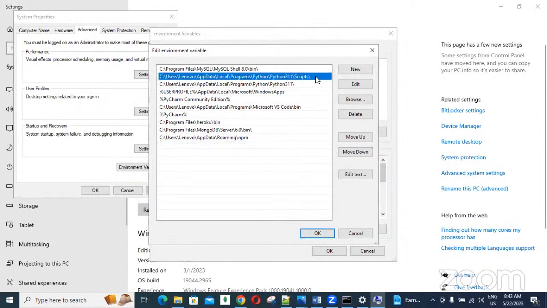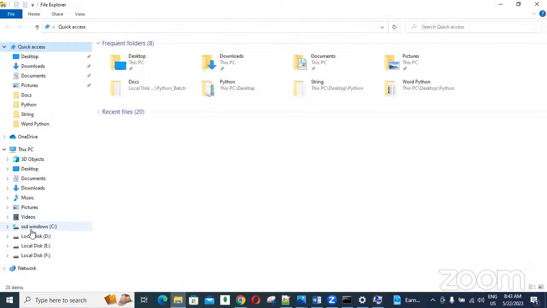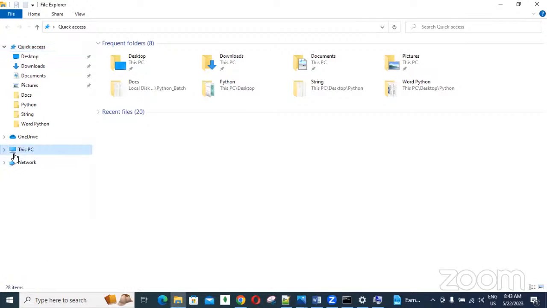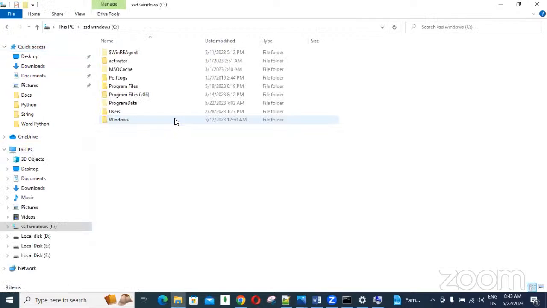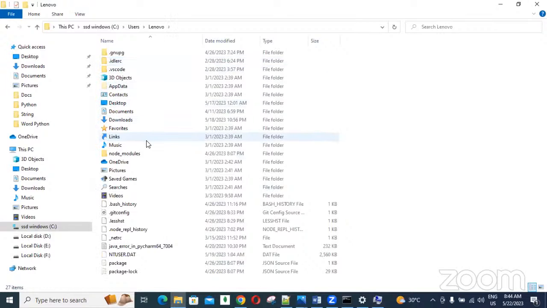Some people have a doubt: sir, where can we get this path? I will show you. Remember, after installing the software in the C drive, in the C drive there is Users, and in Users, the username is there. My username is Lenovo. Click on that. Here so many folders are there.